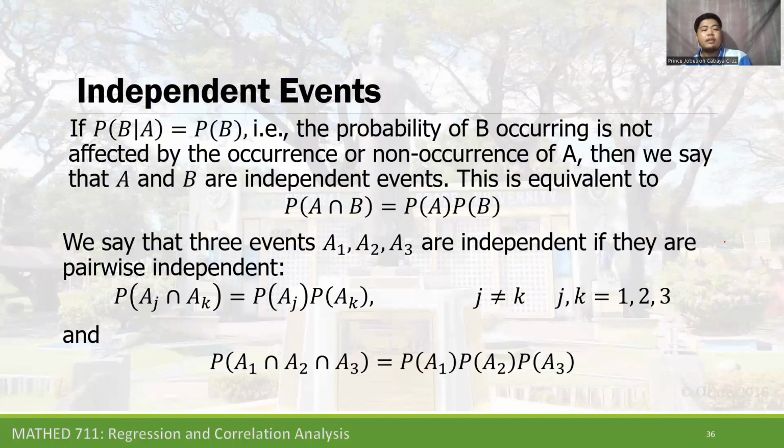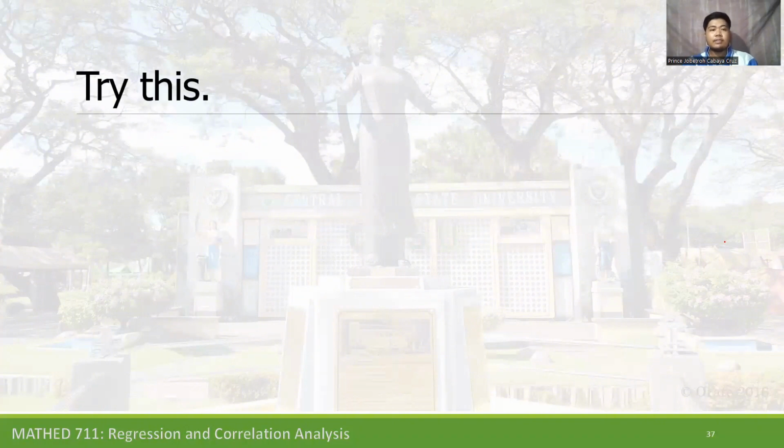And the probability of A sub 1 intersection A sub 2 intersection A sub 3 is equal to the probability of A sub 1 multiplied by the probability of A sub 2 and the probability of A sub 3. So let's try this.